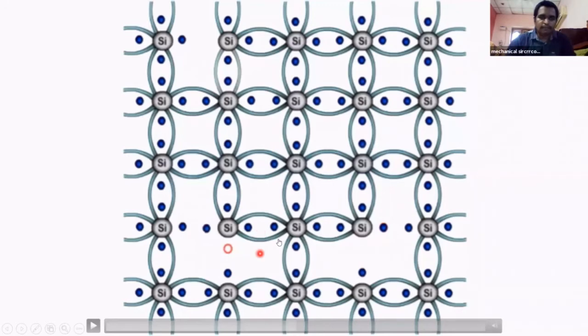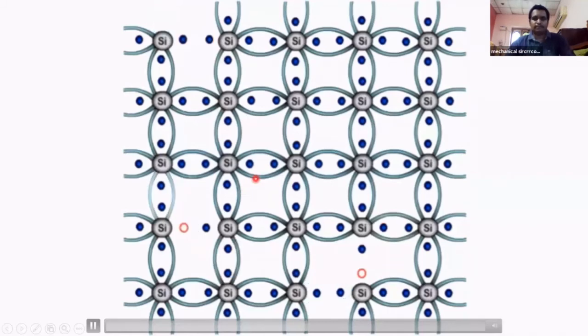Okay, here where the electron is vacated, that place is called a hole. Here the electron is moving from this place, meaning here we have positive charge. This is called a hole. The electron is moving towards the hole. Here the electron is vacated, meaning here we got a positive charge. Means the conduction of electricity is because of temperature only. This is called pure type of semiconductor.